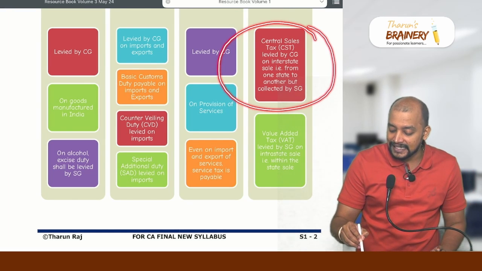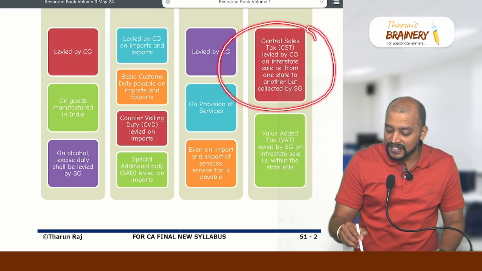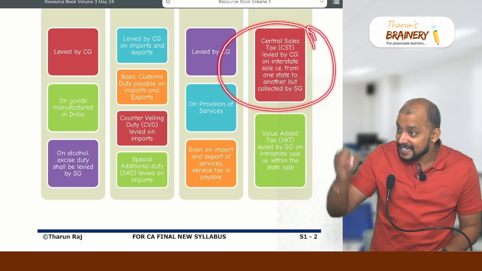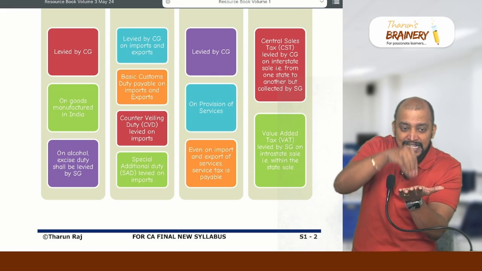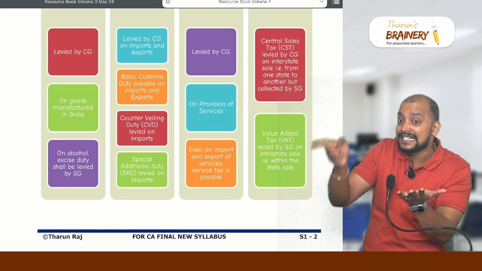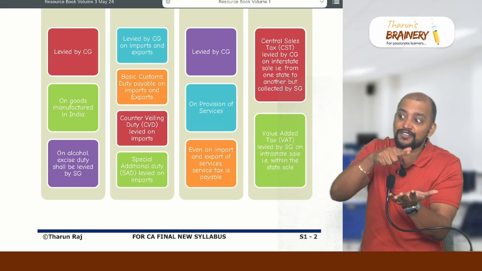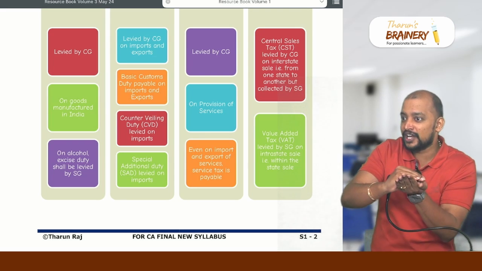Central sales tax levied by central government on interstate sale, that is from one state to another, but collected by state government. So Tamil Nadu factory sales in neighboring states, the type of tax was CST, collected by state government. Even though levied by central government, it was collected by state government. Now they were enjoying the benefit.